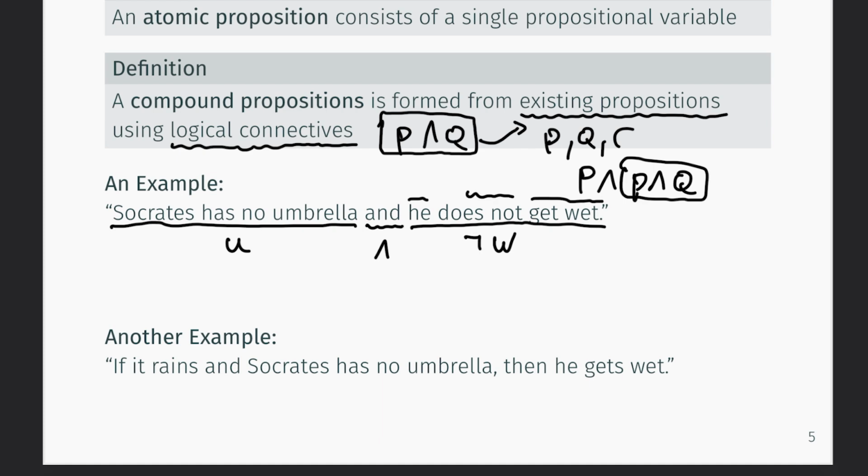So we get this. We could have just as well said, however, that W stands for not getting wet, and if you would then like to model getting wet, we would instead have a negation there. So let's write it down a little bit clearer: U and not W.